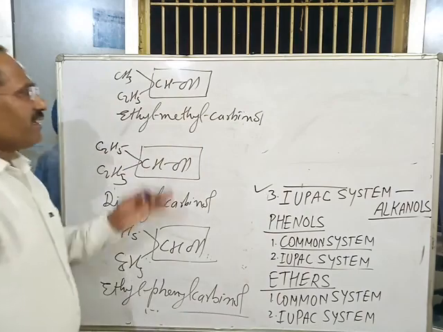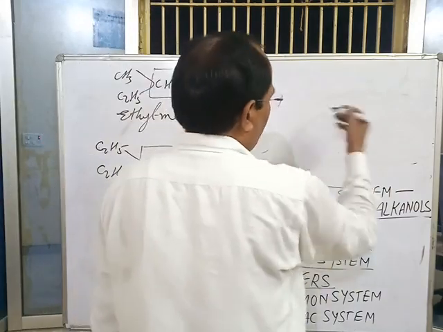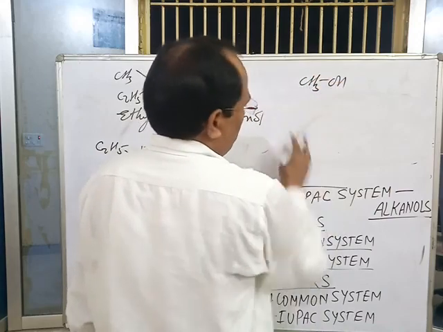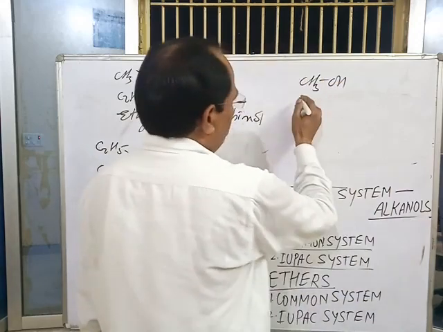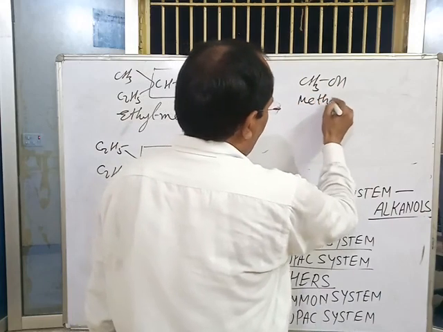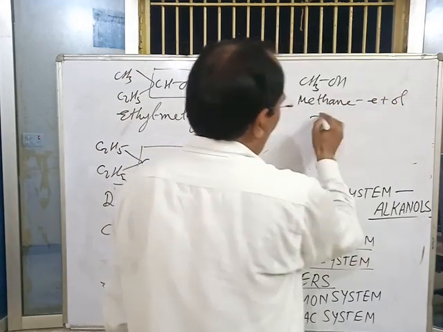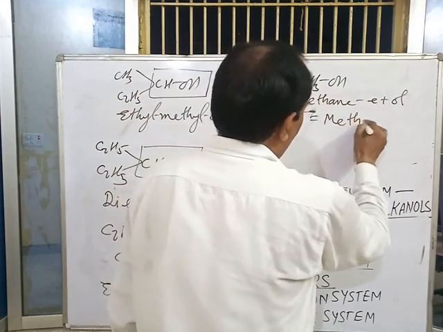In this system, alcohols are named, for CH3OH, alkanol means methane minus E plus OL equals methanol.